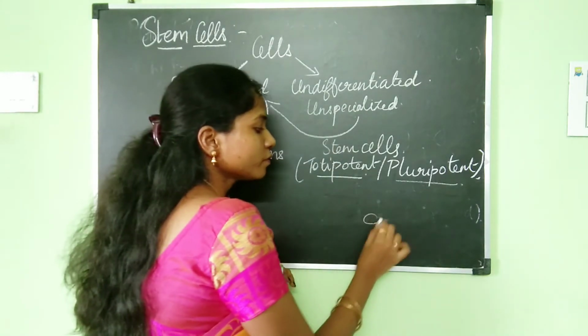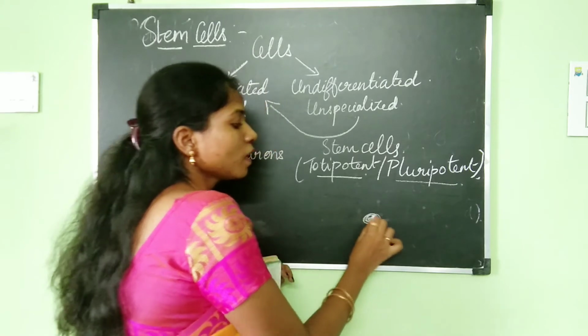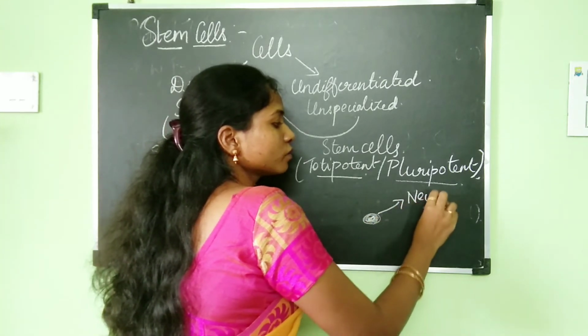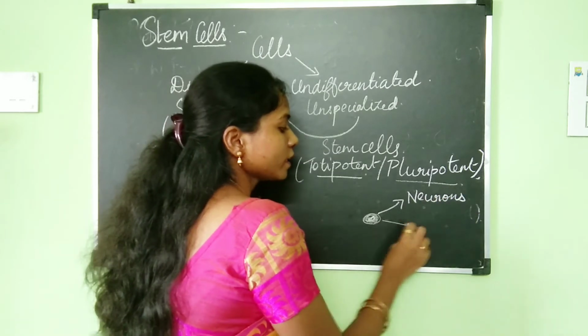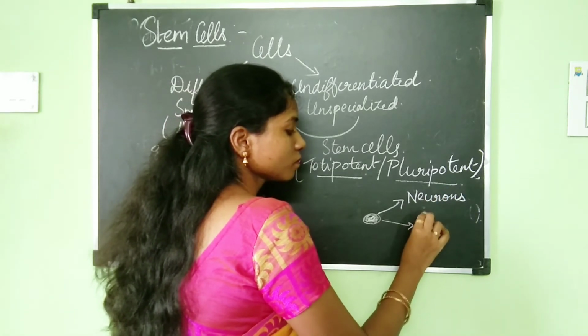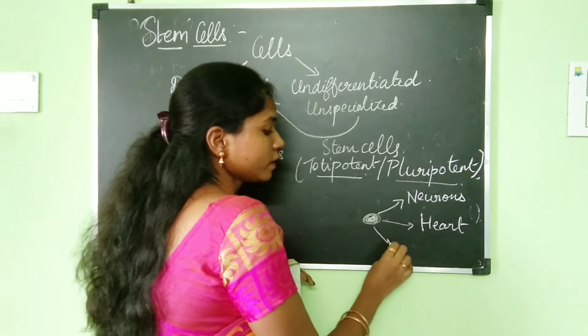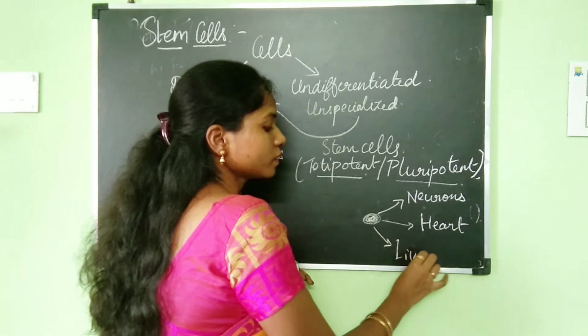For example, one stem cell can give rise to neurons, heart cells, and liver cells.